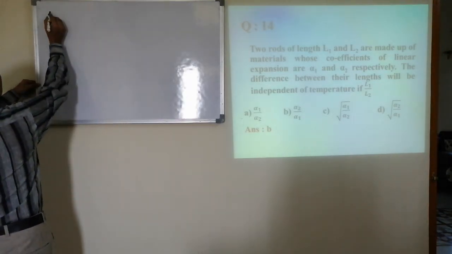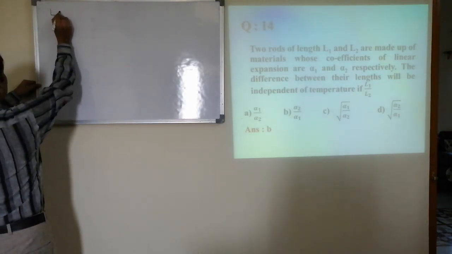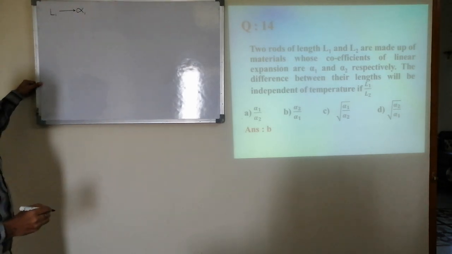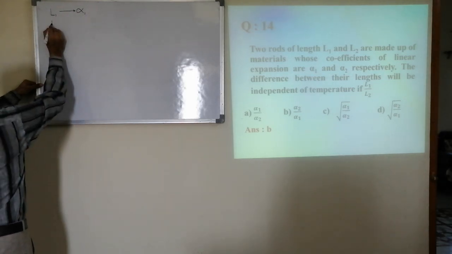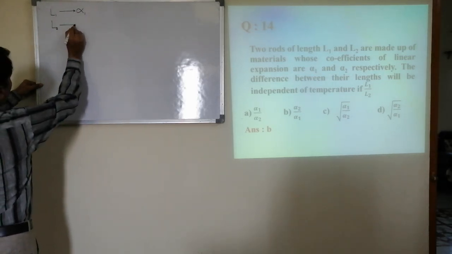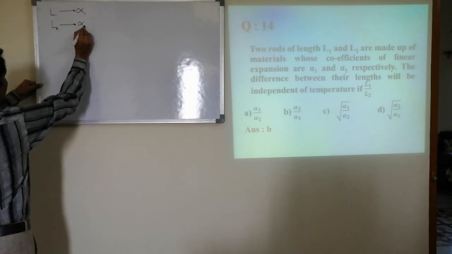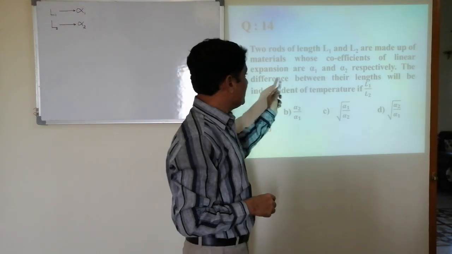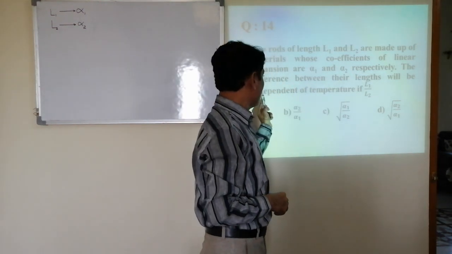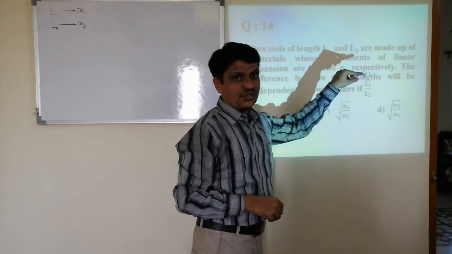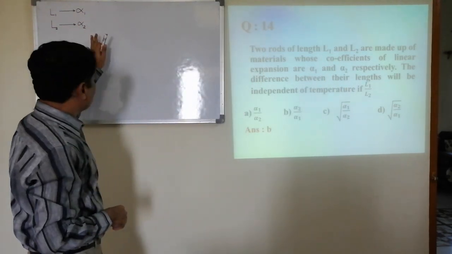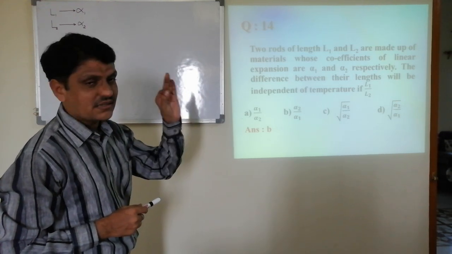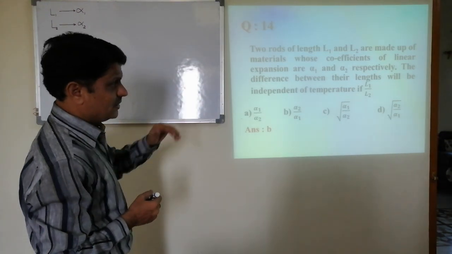The rod whose length is L1 has coefficient of linear expansion alpha 1, and the rod whose length is L2 has coefficient of linear expansion alpha 2. The difference between their lengths will be independent of temperature, which means after heating also the difference in their length should remain the same.